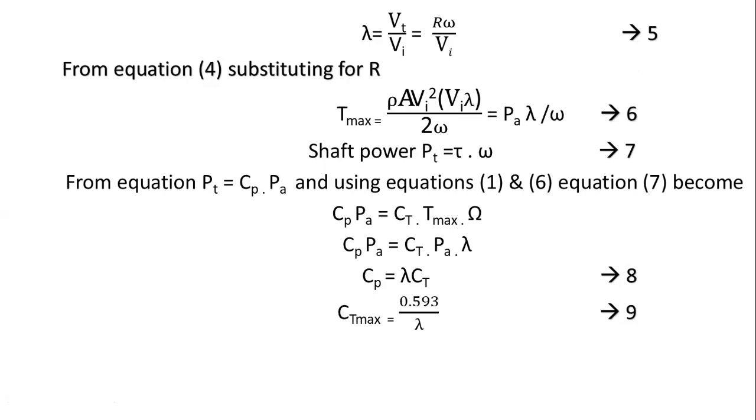So now from this equation, Pt is equal to, we know that, Cp into Pa, and using equations 1 and 6, equation 7, the above equation becomes Cp into Pa is equal to Ct into Tmax into omega.